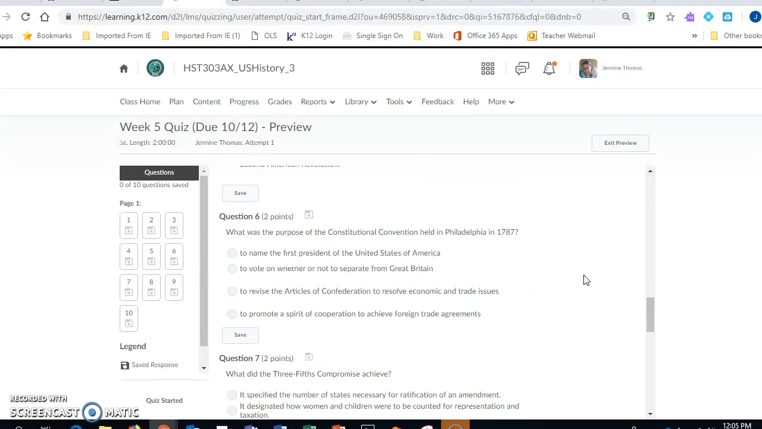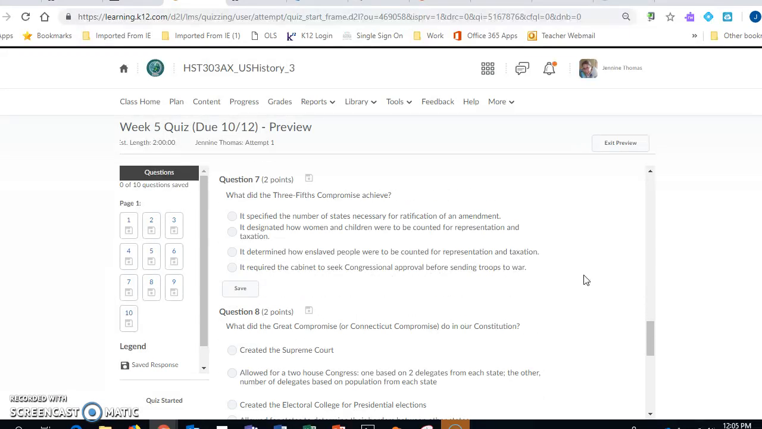Question 6. What was the purpose of the Constitutional Convention held in Philadelphia in 1787? To name the first president of the United States of America, to vote on whether or not to separate from Great Britain, to revise the Articles of Confederation to resolve economic and trade issues, to promote a spirit of cooperation, to achieve foreign trade agreements.